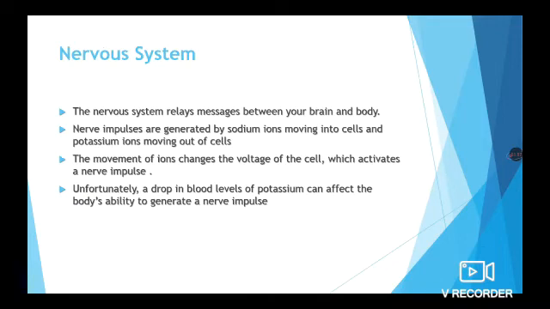The role of potassium in the nervous system. The nervous system relays messages between your brain and body. Nerve impulses are generated by sodium ions moving into the cells and potassium ions moving out of cells. This movement of ions changes the voltage of the cell, which activates a nerve impulse. Unfortunately, a drop in blood levels of potassium can affect the body's ability to generate a nerve impulse.